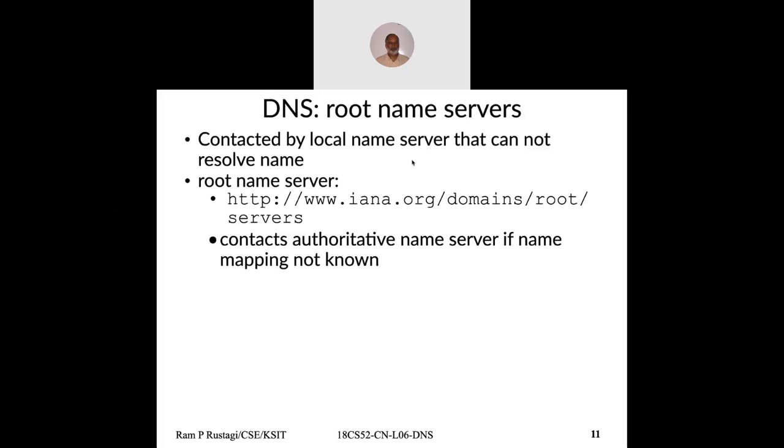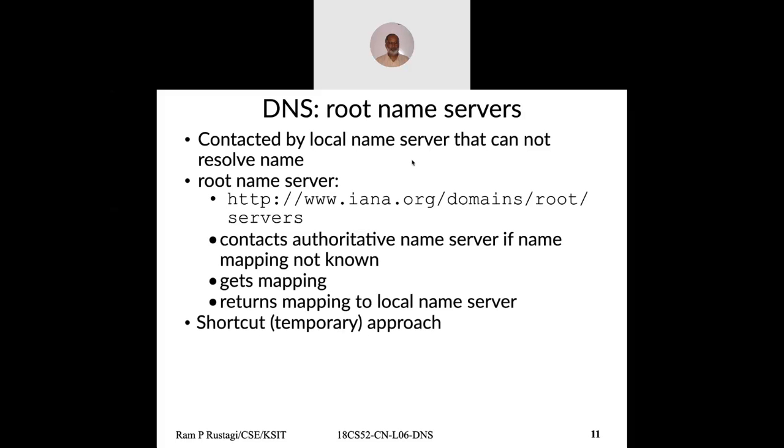We first go to the root server. The root server will find .in, .in will find edu.in, then there's the authoritative name server for ksite.edu.in, and our own name server would give us the IP address. That's the way the process works. Now this could work in two ways: one is called the iterative way, the other is called the recursive way.